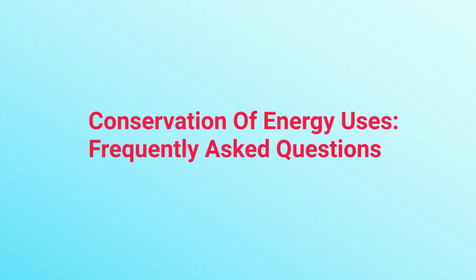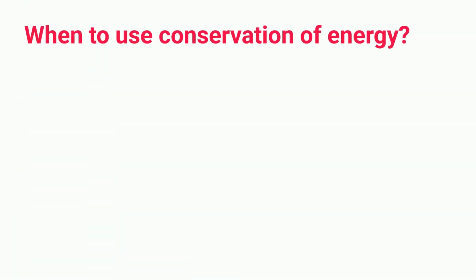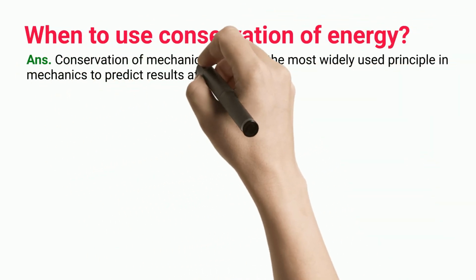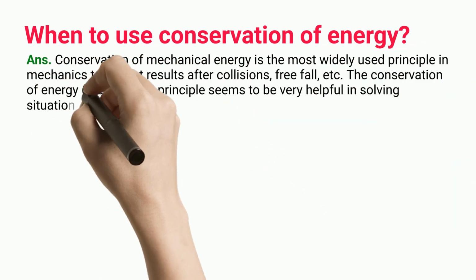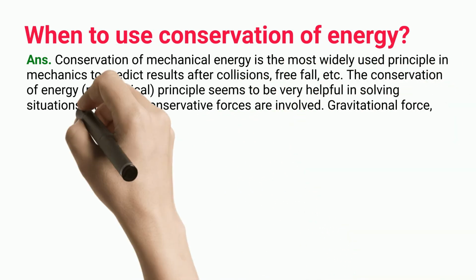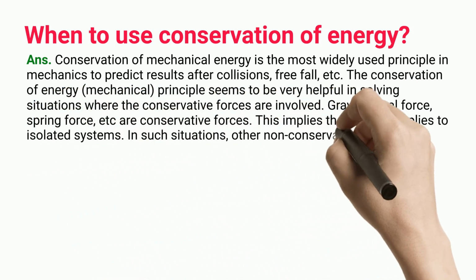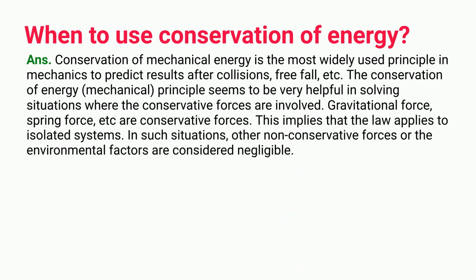Conservation of energy uses frequently asked questions. When to use conservation of energy? Conservation of mechanical energy is the most widely used principle in mechanics to predict results after collisions, free fall, etc. The conservation of mechanical energy principle seems to be very helpful in solving situations where conservative forces are involved. Gravitational force, spring force, etc. are conservative forces. This implies that the law applies to isolated systems. In such situations, other non-conservative forces or the environmental factors are considered negligible.